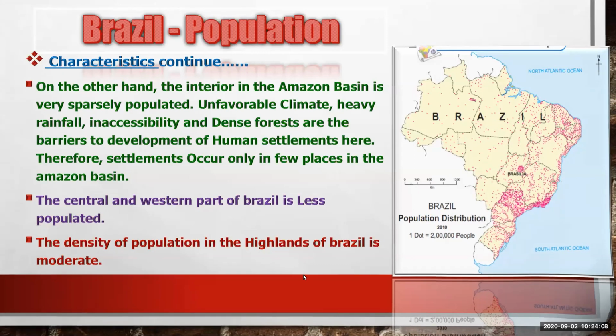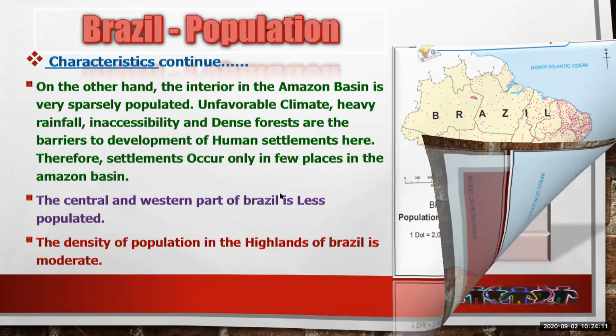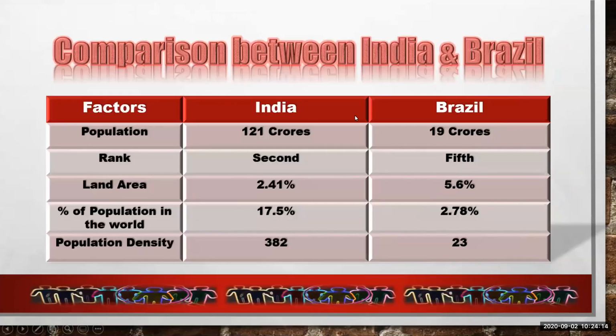We'll compare between India and Brazil. We will compare with the help of some factors which are given here. You can clearly see that the first factor is the population, and India has 121 crore, according to the census. Now recently, the population is 139 crores in India, and Brazil has only 19 crores, and now it has increased to only 21 crore population.